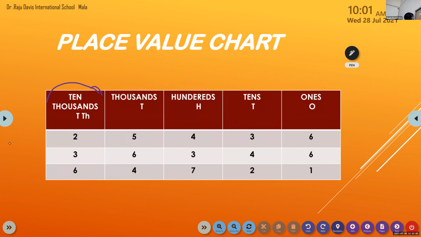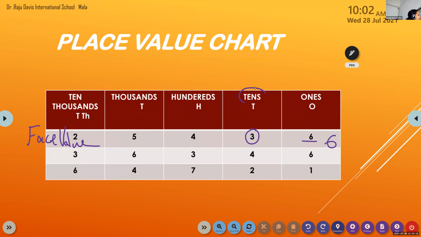Same chart I will show you, children. Here we have written place value. Now we are going to write face value. So what is the face value of 6? 6 itself. What is the face value of 3?